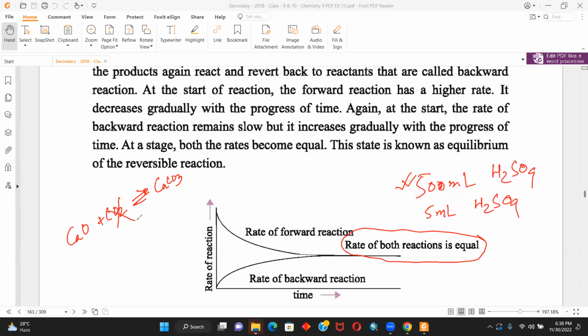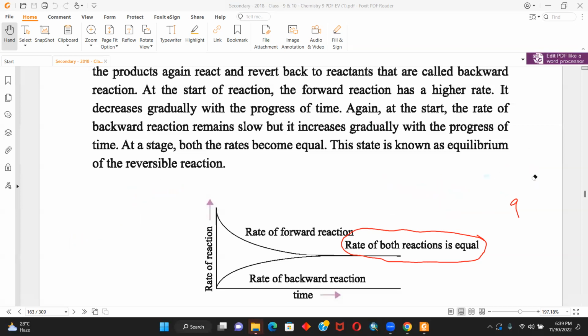Not all the reactions could be made into both-sided reactions. But say in this hypothetical scenario, the amount of substances on both sides of the reaction becomes the same. In that scenario, the rate of both reactions will be equal.